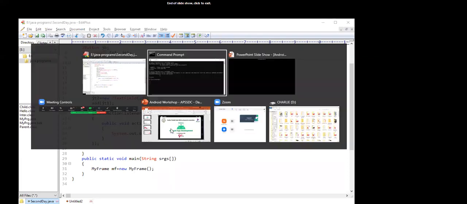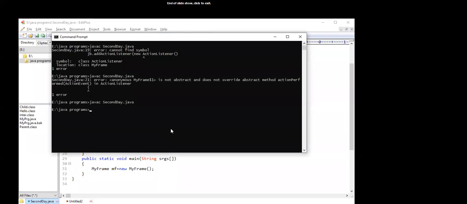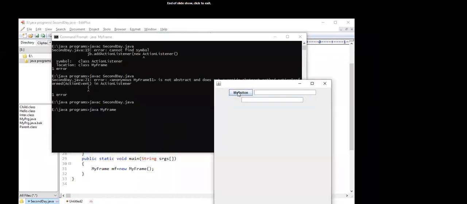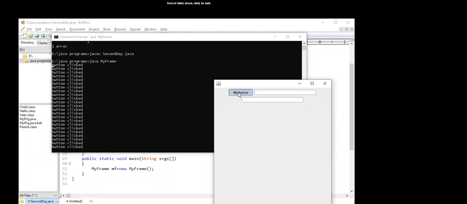In line 20, it will close the parenthesis. There is a little bit of confusion, that's why I have used the statement. Okay, my button. When you click on the button, then you are getting the button clicked. The event handling is performed.